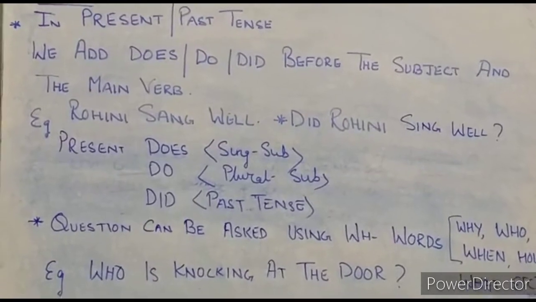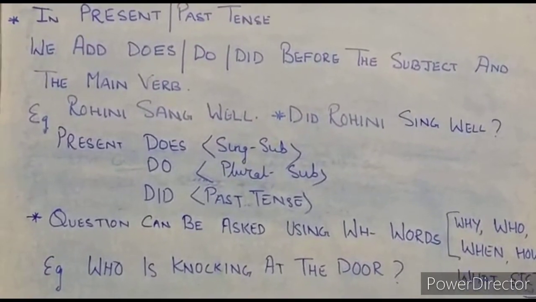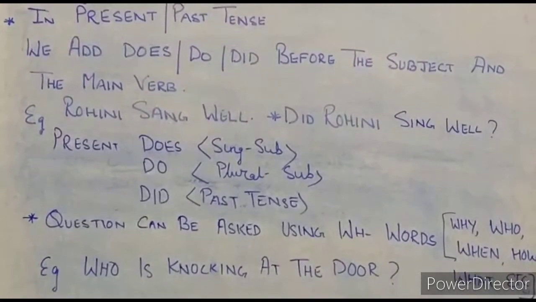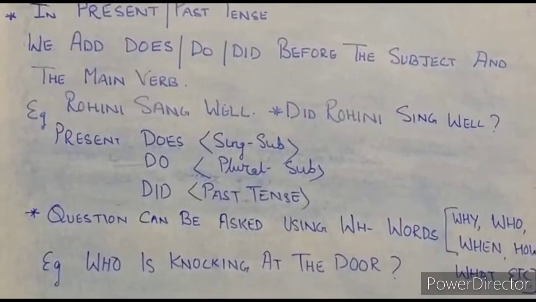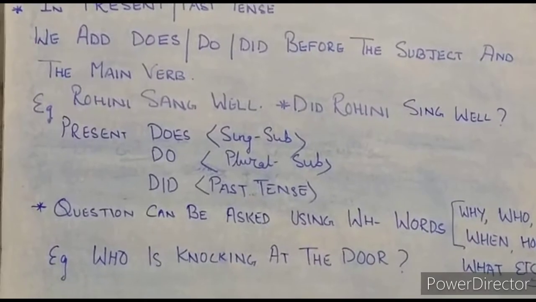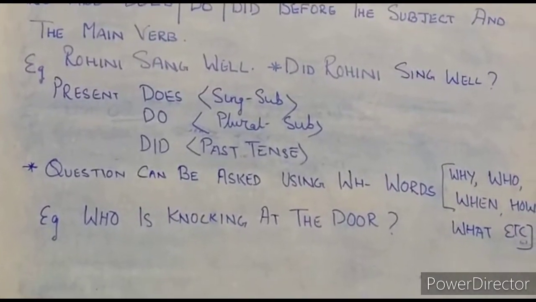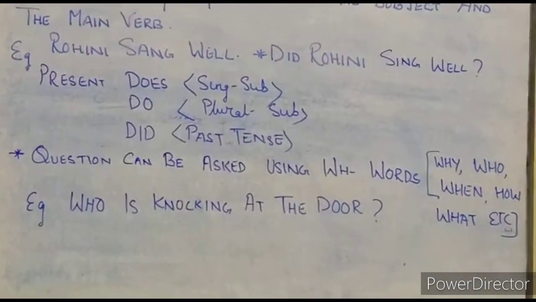Question mark. So in the present tense, does is used when the subject is singular, do is used when the subject is plural, and did is used in the past tense. Hope you have written.